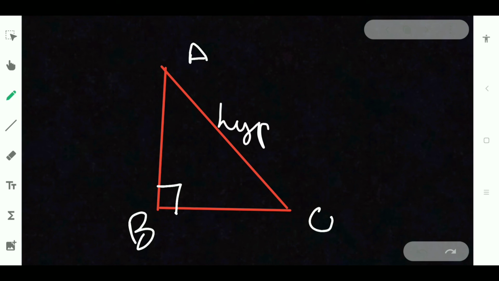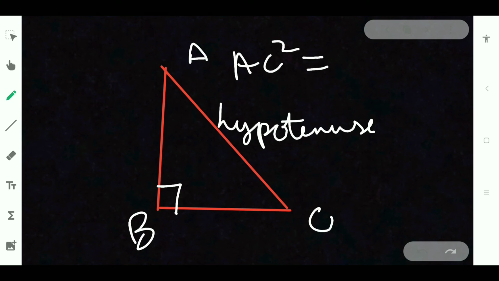The line which is opposite to the 90 degree is called the hypotenuse, and AB and BC are sides. So by Pythagoras theorem, AC square will be equal to AB square plus BC square. The hypotenuse square will be equal to the sum of both squares, AB square and BC square. That is what is meant by Pythagoras theorem.